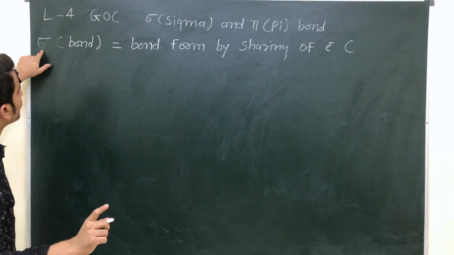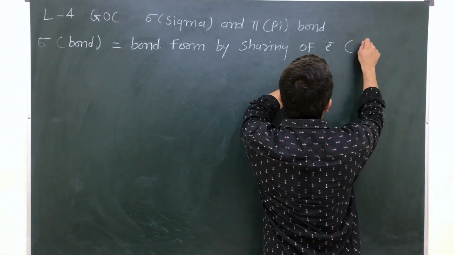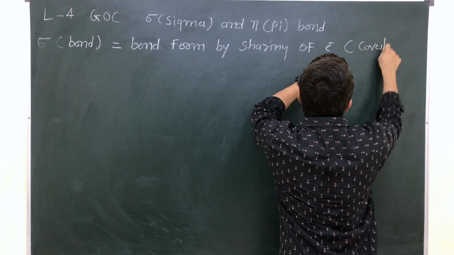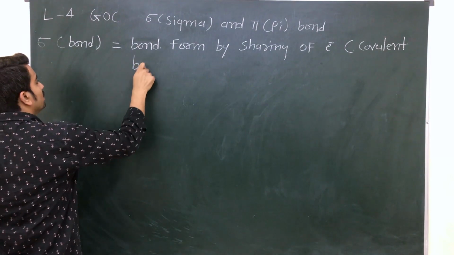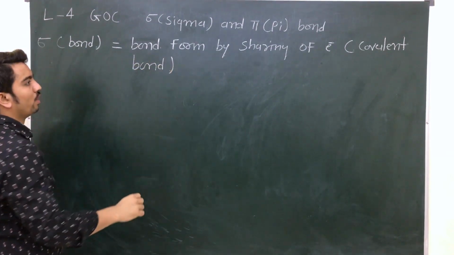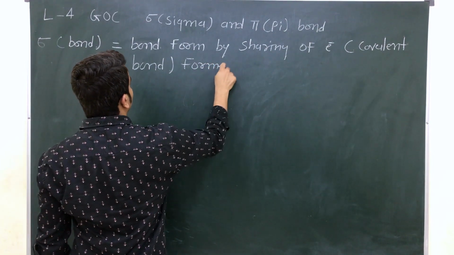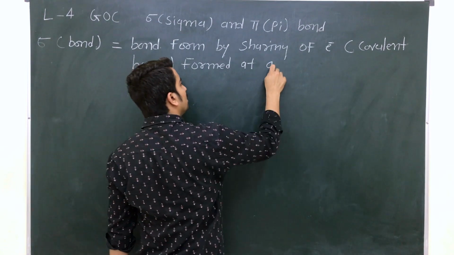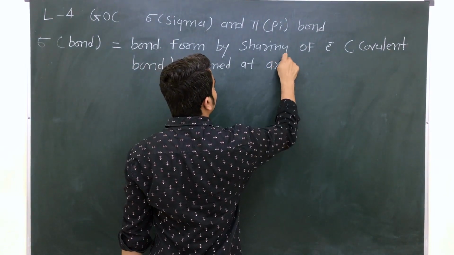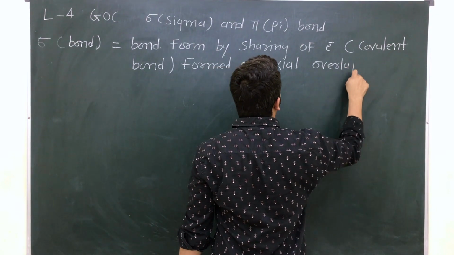You have to remember sigma bond means bond formed by sharing of electron, in brackets covalent bond, formed by axial overlapping.